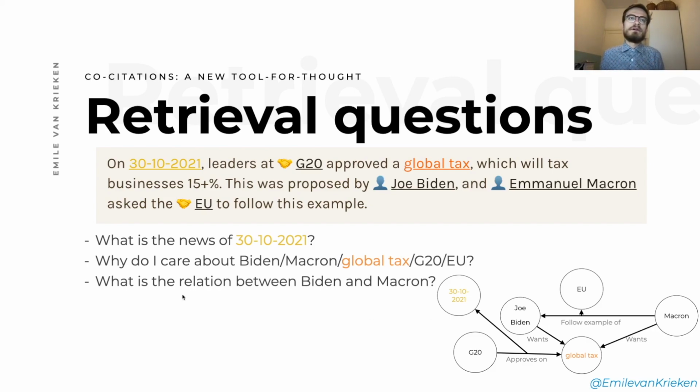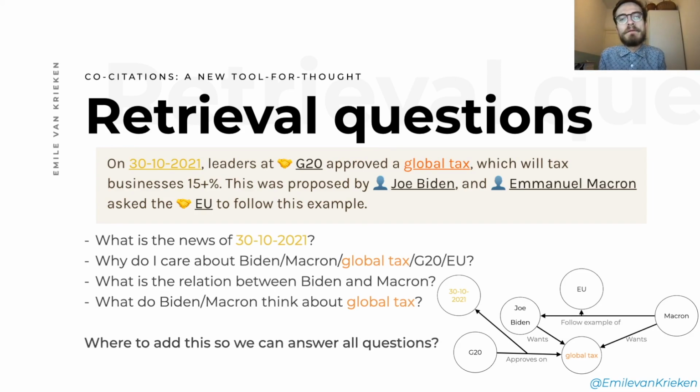So basically, the question here in a more abstract, general setting is, what is the relation between two concepts? Answering this question is, I think, one of the primary questions that you ask when you want to get back your memory. And answering that question sounds like it's really easy with Obsidian, but in my opinion, it's not always that easy. So we will figure out later why that is. A similar question in this vein is, what do Biden or Macron think about the global tax? That's of course a question that would be very interesting in this context.